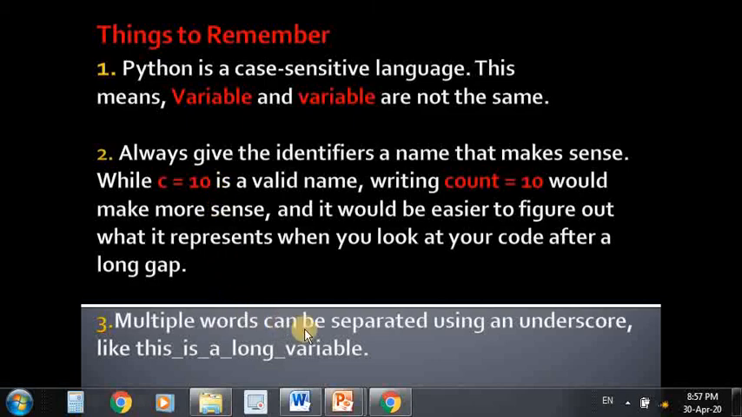Multiple words can be separated using an underscore. If your identifier length is long, then in this case you can separate the words by using an underscore. Like if you have a long variable, like this_is_a_long_variable, it is separated by using underscores like this.